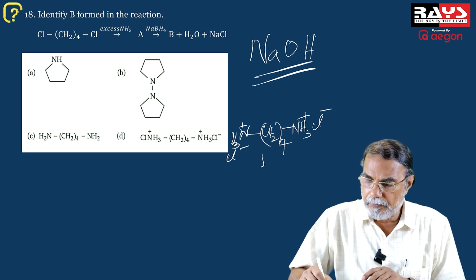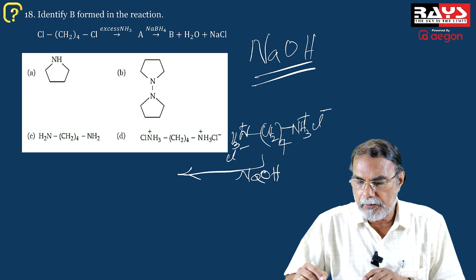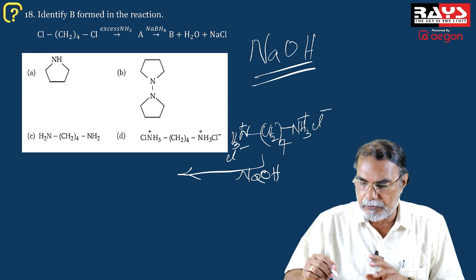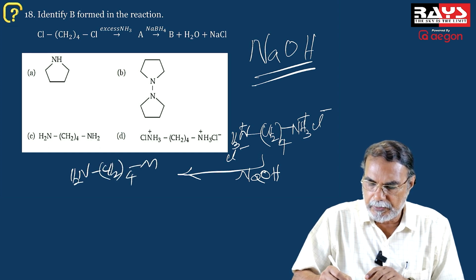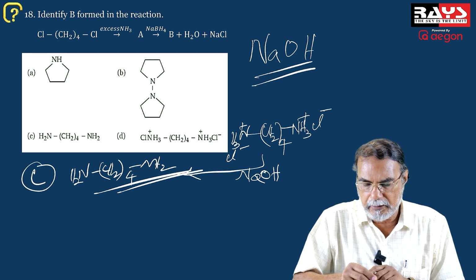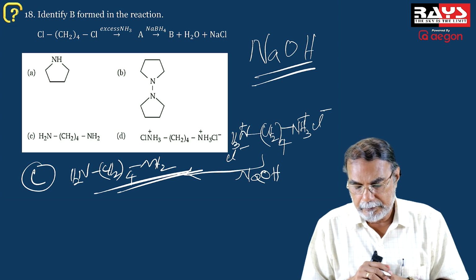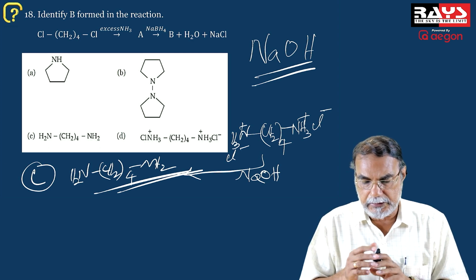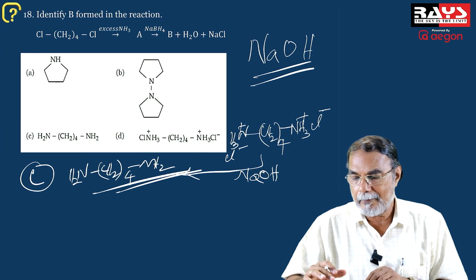And when you treat this with alkali, NaOH, the amine salt will be neutralized by the alkali to give back the free amine, that is NH2-(CH2)4-NH2. So simple a question. So the answer is C. It is tetramethylene diamine. That is the product of the reaction. A pretty simple question.